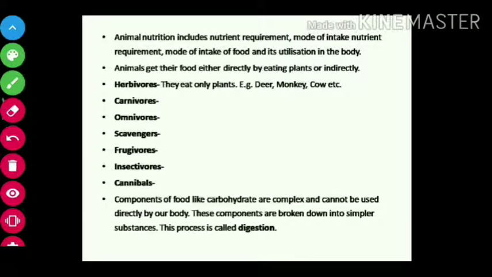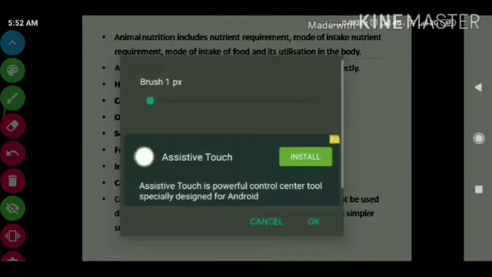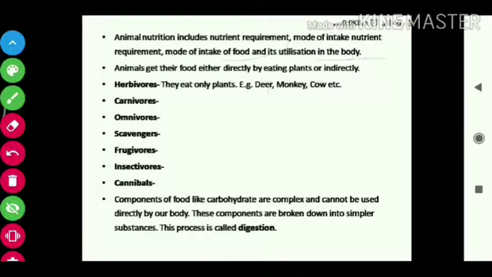Animal nutrition includes nutrient requirement, mode of intake of food, and its utilization in the body. Animals get their food either directly by eating plants or indirectly. Indirectly means those who are eating plants, they are eating those animals.